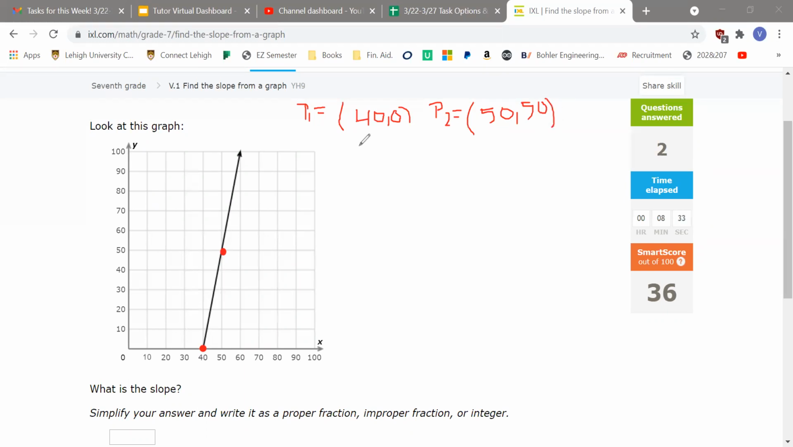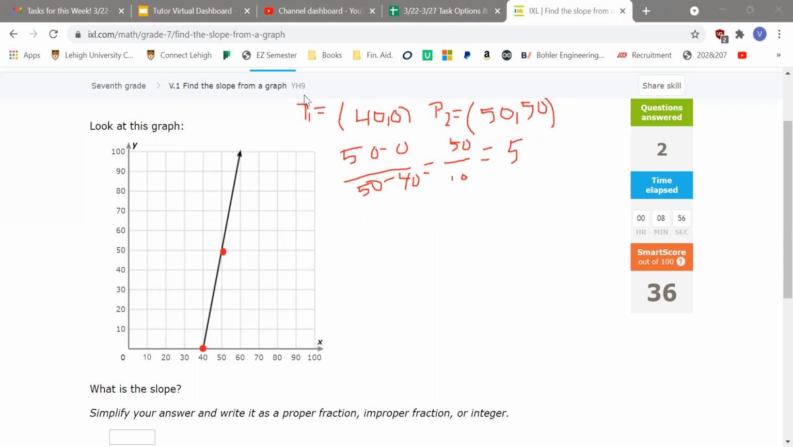So rise over run. So the difference between y first, so 50 minus 0, over 50 minus 40, which is change in x. And you get 50 over 10, which is equal to 5. So the answer would be 5.